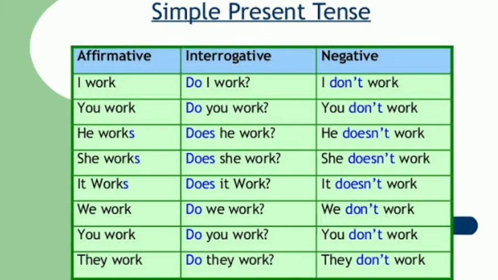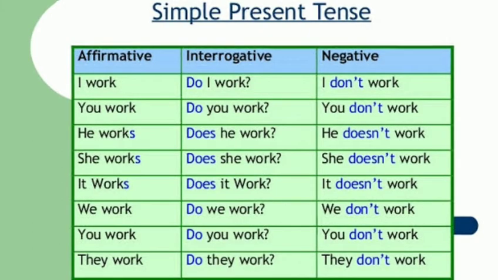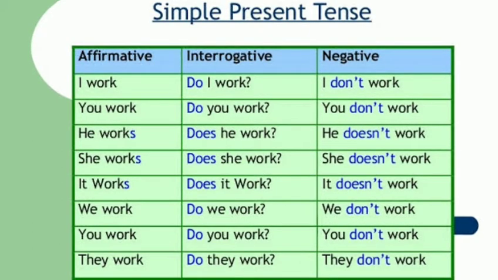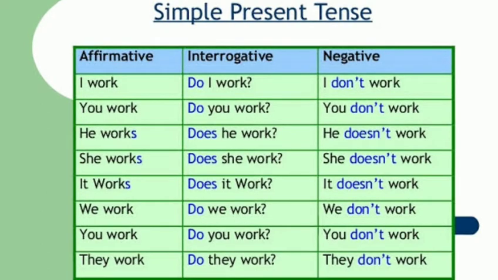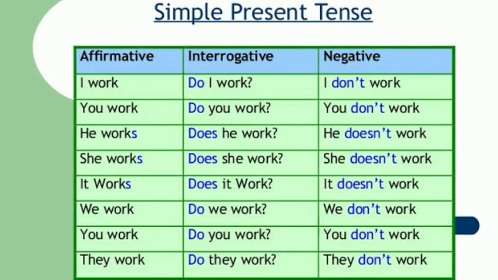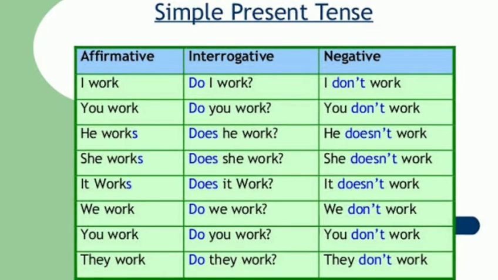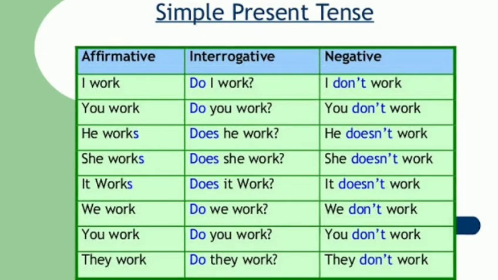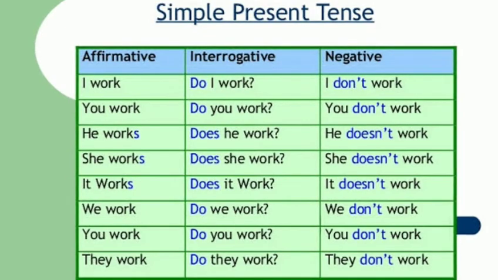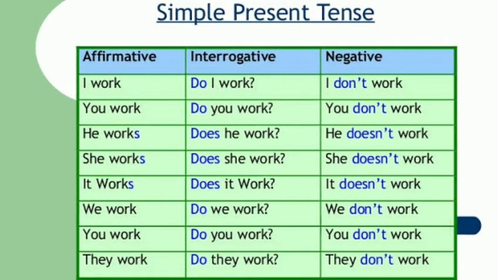Now there are some sentences on your screen. So the difference between he, she, it and a singular noun, while I, we, you, they and plural noun will be made clearer with this slide. Now you can see I work. Okay, there is no addition of s/es. You work, he works.